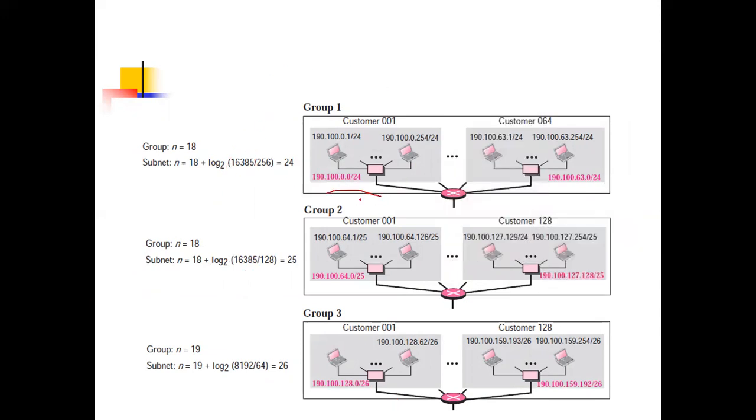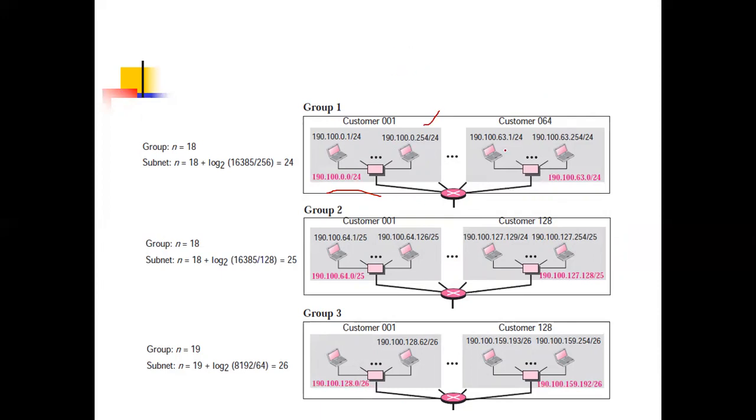Now, inside, how is it divided for the customer? What is the range? Remember, here the total address is 256, so it will be from 0, then 1: 0.0, 0.1, 0.2, 0.3 up to 254, because we'll take 0 to 255 or 254 for the next range.